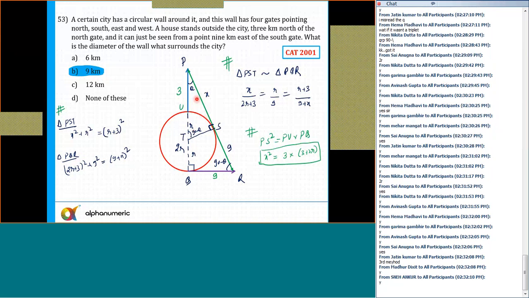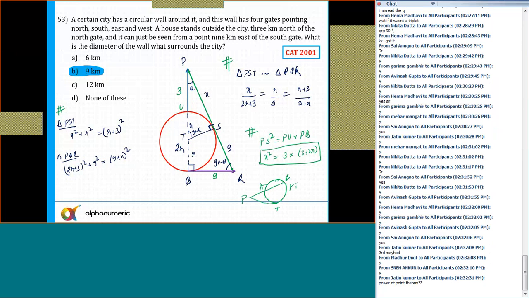Jatin, it's a result in any circle. If there is one tangent and one secant, then this length PS square is always equal to PU into PV. We have discussed the properties of circle. Like if this is a circle, and this is one line and this is another line, this is a tangent. This is P, T, and this is A and B. So we have discussed that. Yes, the power of a point theorem. That's right. PT square is equal to PA into PB.